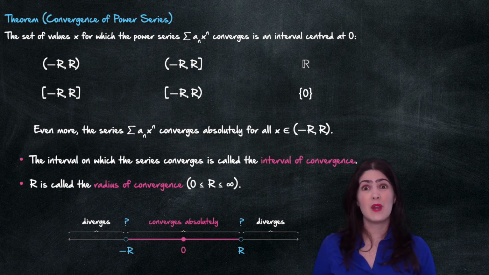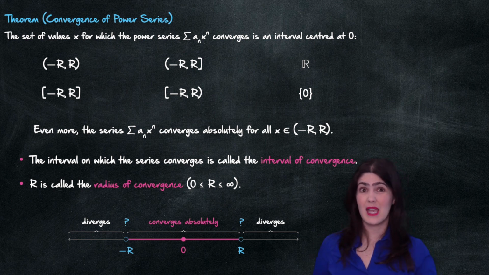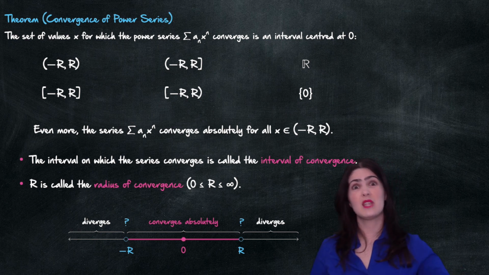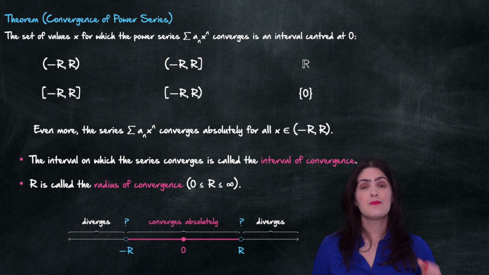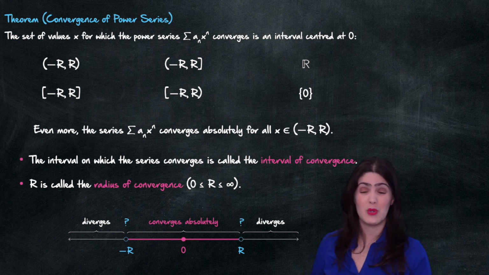If you remember, that's what happened in the example in the previous video. When we got to those endpoints, in that case x equals 2 and x equals -2, we didn't know what to do with the ratio test. We had to do something different. This is precisely these two points, r and -r, where the theorem is not telling me what's happening.